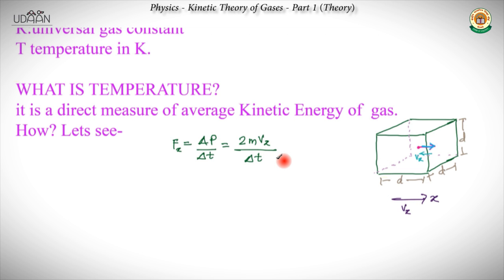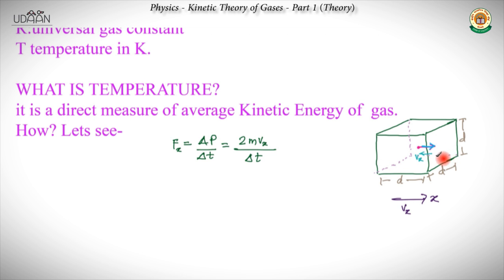Now we can also find delta t. This v should be small v, otherwise, since we are doing kinetic theory of gases, it might be confused with volume. The particle hits the wall after every delta t equals 2d by vx, because after it hits the wall it goes back, covers the entire box, and comes back again to hit it.